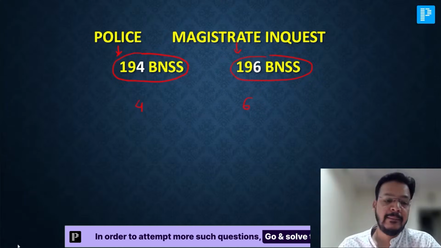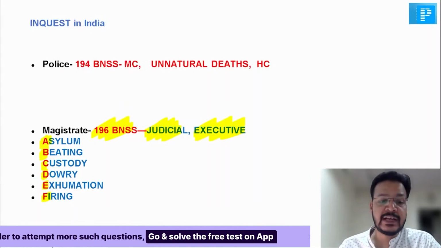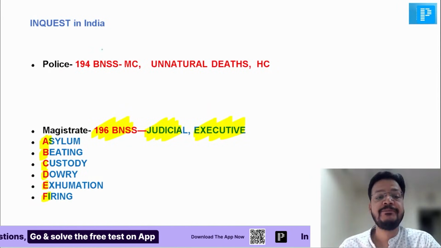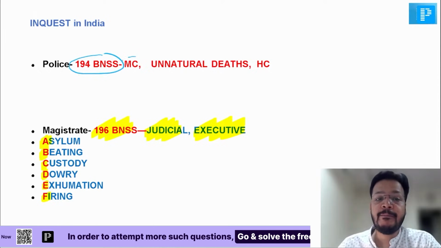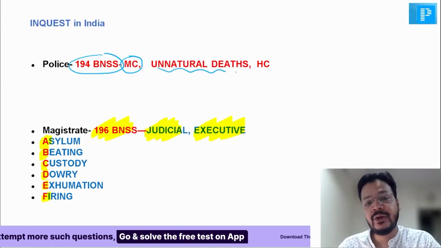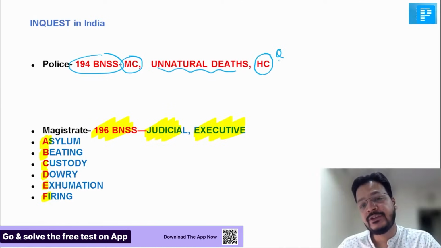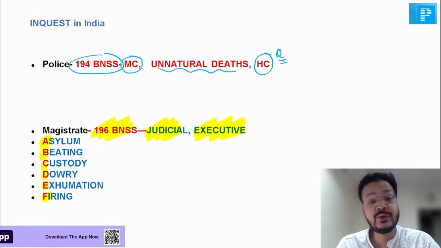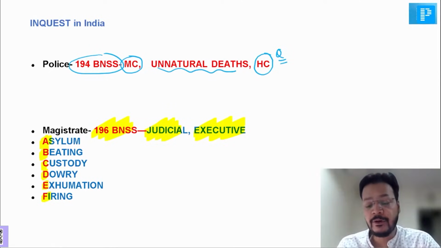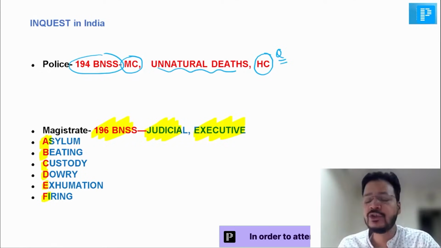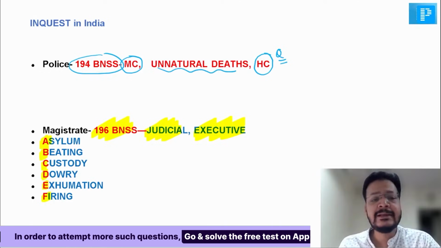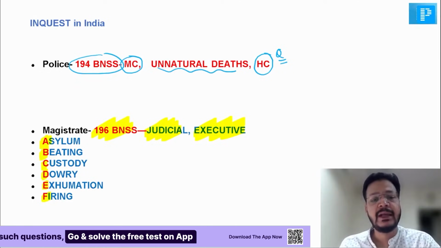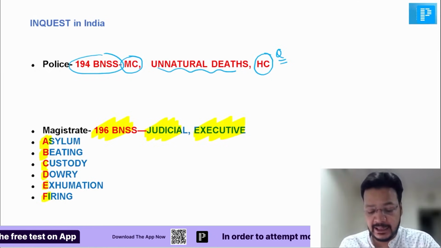Now I am coming to some MCQs on police inquest. Police inquest is 194 BNSS. It is the most common inquest done in unnatural death, and the minimum rank of police officer is head constable. You can get this question in your exam: what is the minimum rank of police officer who can conduct the inquest? It is head constable. So the most common investigation of death in India is police inquest. A very simple trick is police marti a chauka and magistrate marta chakka. It is done in unnatural death.